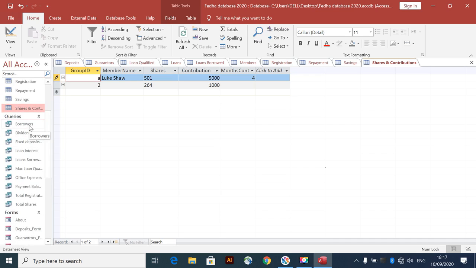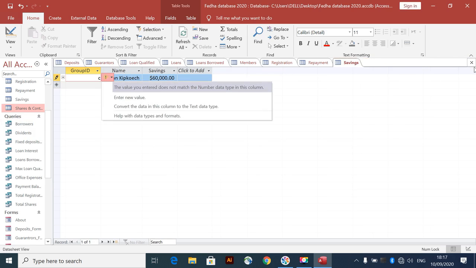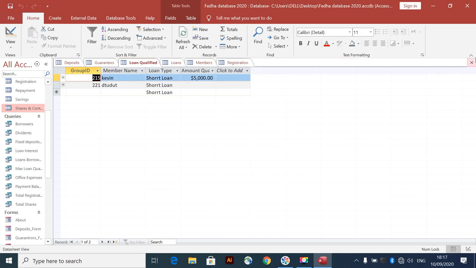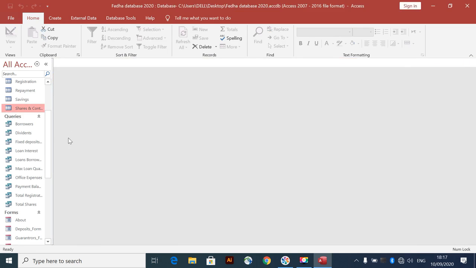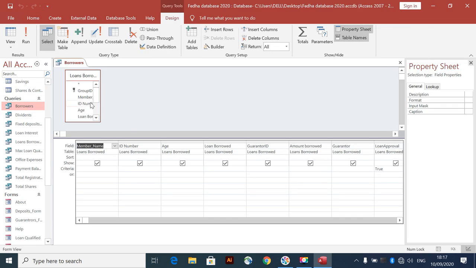And then let's go now to queries. So this is the query called borrowers. Okay, let's just continue. We are in the borrowers query. This is a query that I designed to filter those people who borrow a loan.